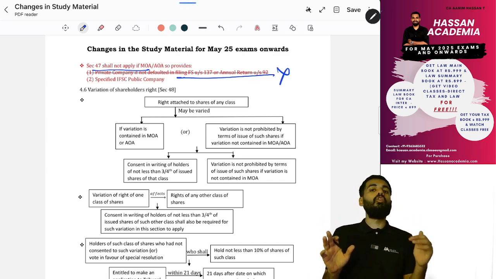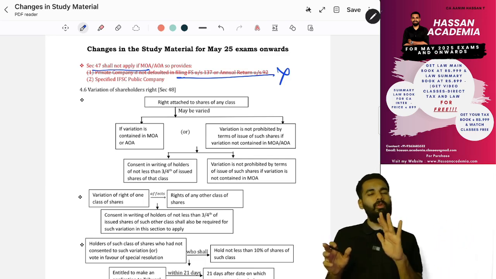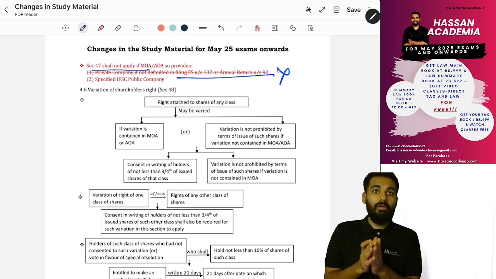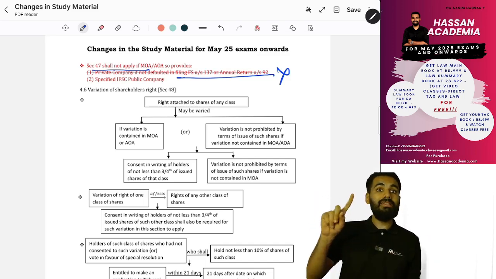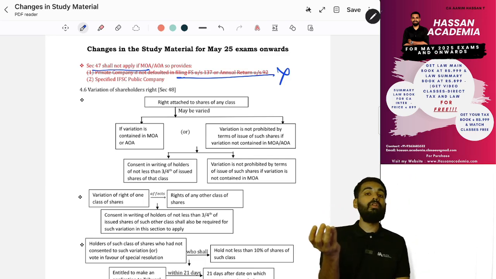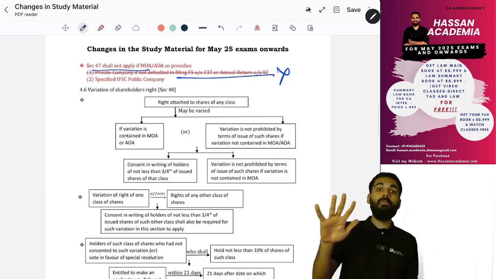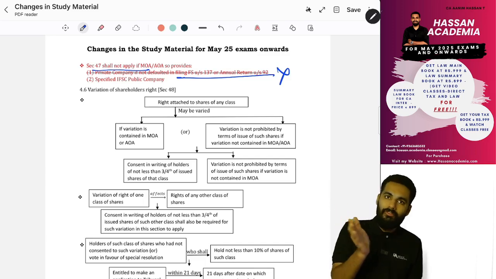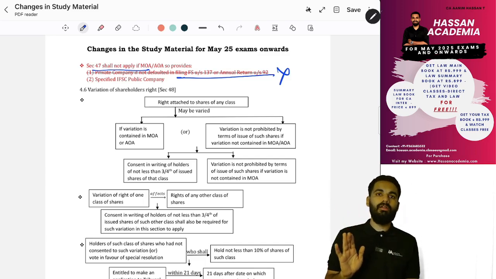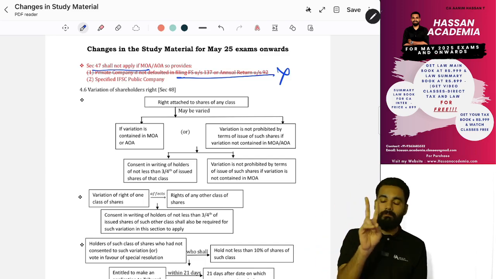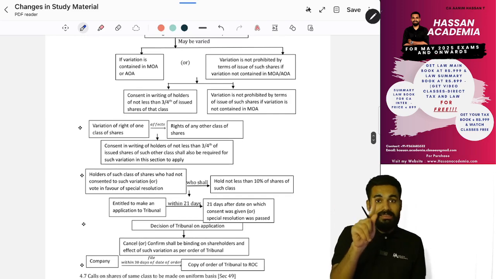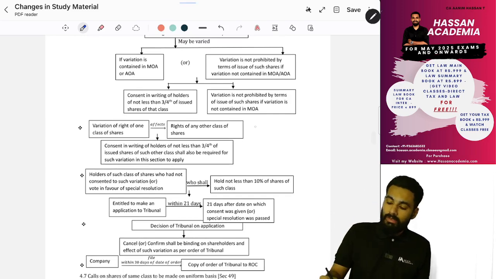By the way, please do not misunderstand: where they have removed it, that does not mean the form number is wrong. No, they have removed it so that you don't have to remember this form number. That's it.